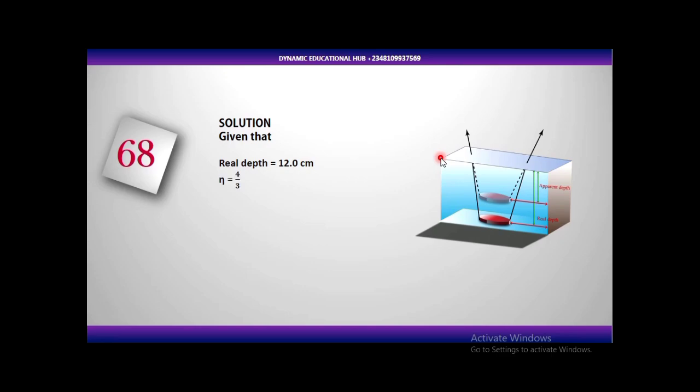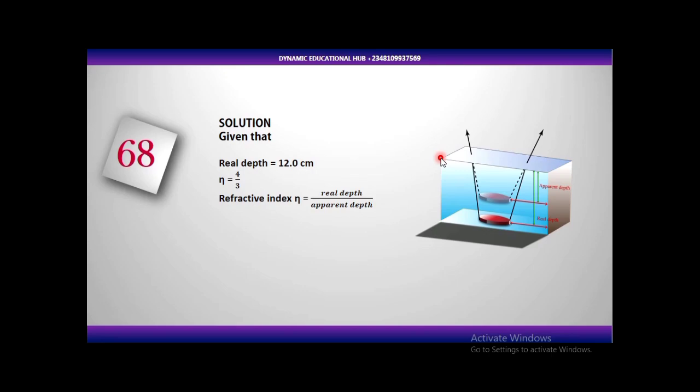Which means we want to find the apparent depth. Now they gave us the real depth 12.0 centimeters, and the refractive index 4/3. We all know that refractive index for things like this is equal to what? Real depth over apparent depth.